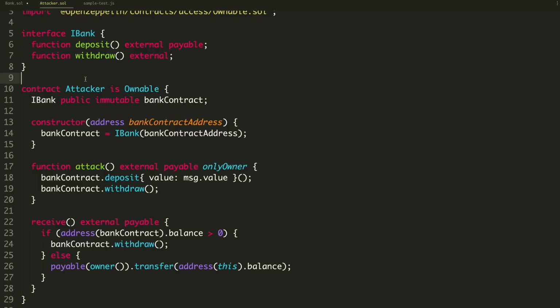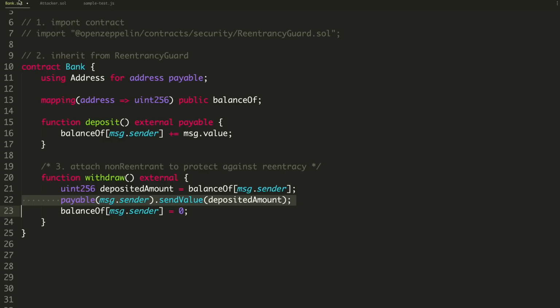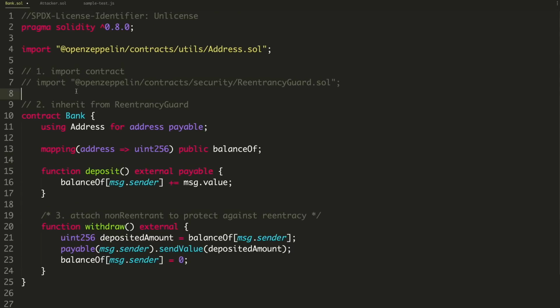You would create a smart contract that calls the function that is vulnerable to reentrancy, and then you have some way to receive the funds and then keep calling that function while it's still inside the same transaction, okay? So now how can you protect your smart contracts against this reentrancy attack? Well, you can use a special library inside of OpenZeppelin called the Reentrancy Guard.